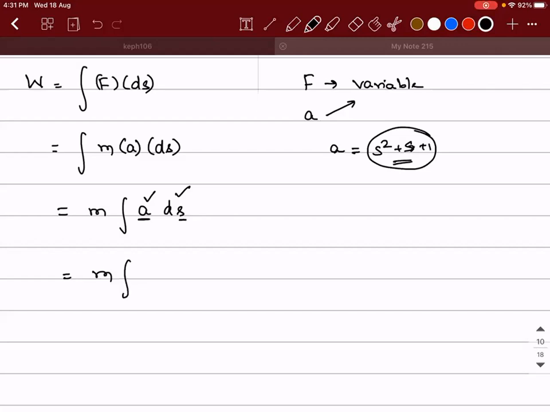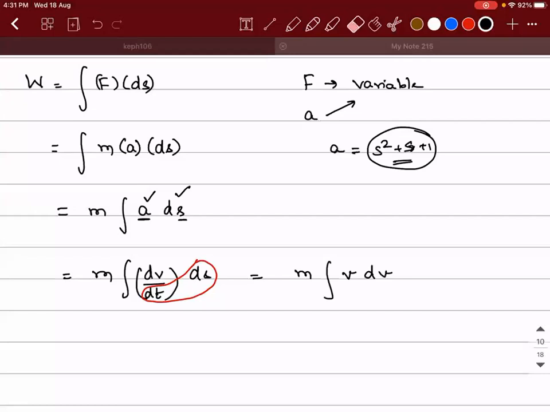So in order to make this equation more accessible, what we will do is write acceleration as dv divided by dt. Am I right? Acceleration is dv by dt into ds, and ds is left as it is. Now, if I take this portion, then what can I say this as? M into integral of what is ds by dt, guys? It is v. So it is m into integral of v dv, and the integral is equal to this value.